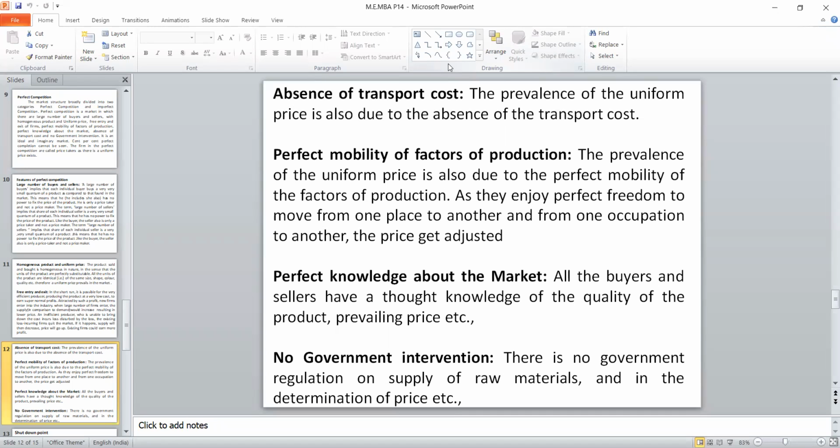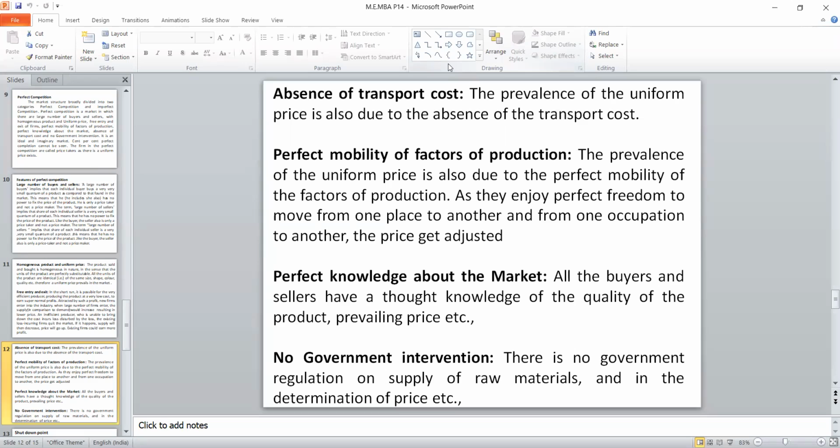Then the fifth condition will be perfect mobility of factors of production. Land, labor, capital, and organization, we are treating equally. Additional cost cannot be levied on those particular factors of production, because we are maintaining the price uniformity.